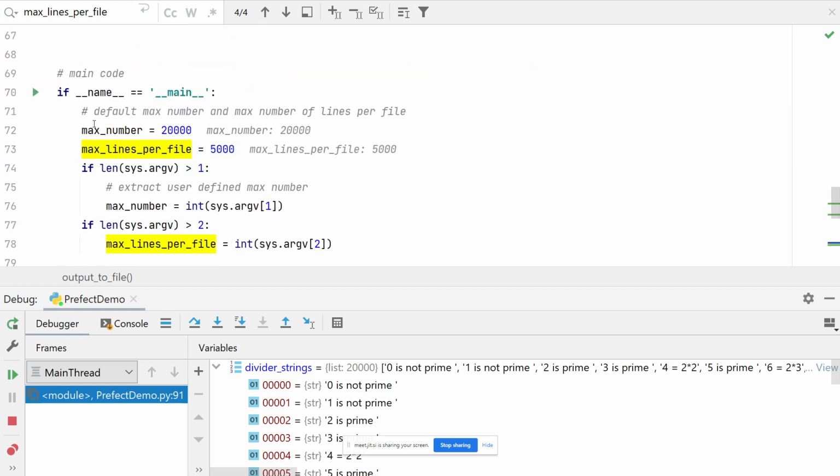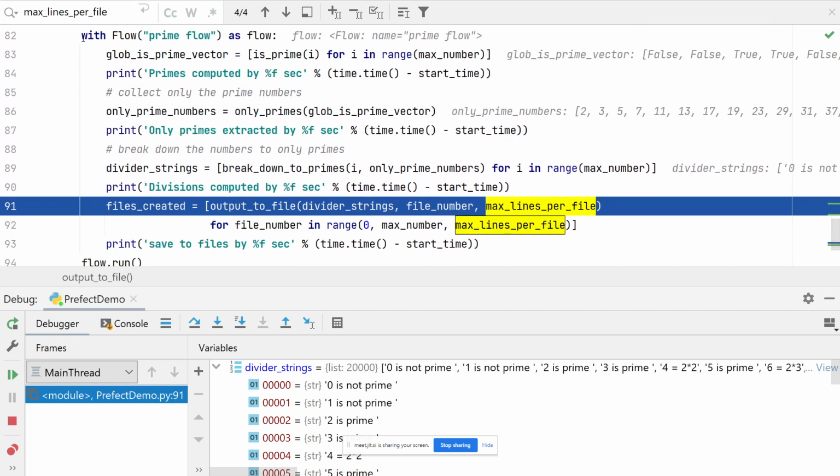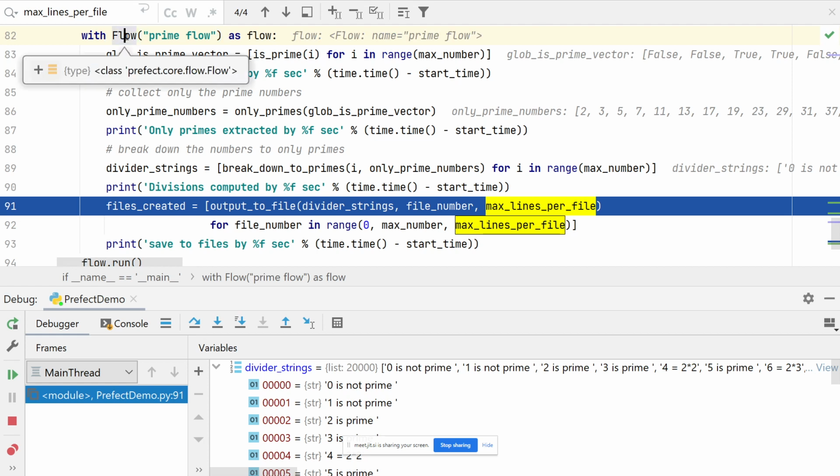So when I actually write the file down, it will not compute it. But to be able to do this, I have to define it as a flow. Why? Because all the things under the flow, when you say with something in Python, means all of those commands will be executed under this definition. So with flow, as long as those commands, those tasks, belong to this flow. And I gave it a name called prime flow. You can give it your own name.